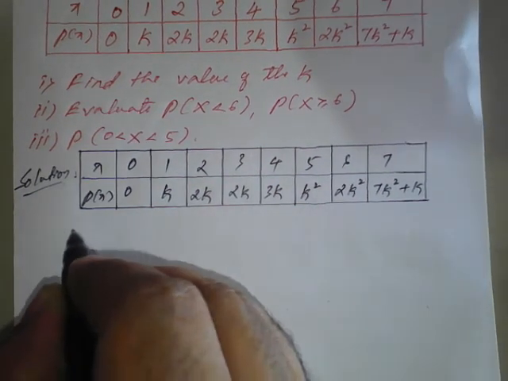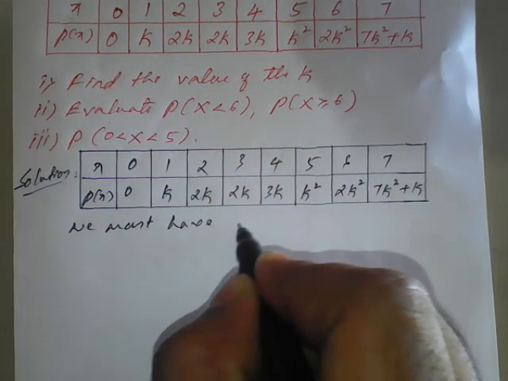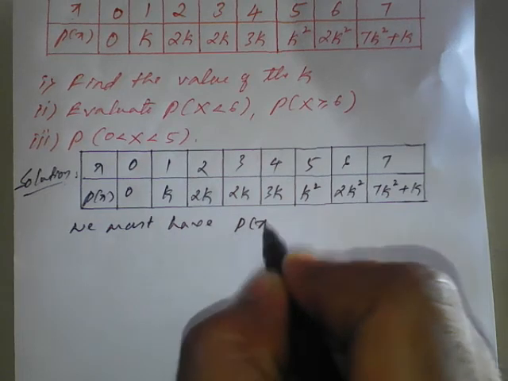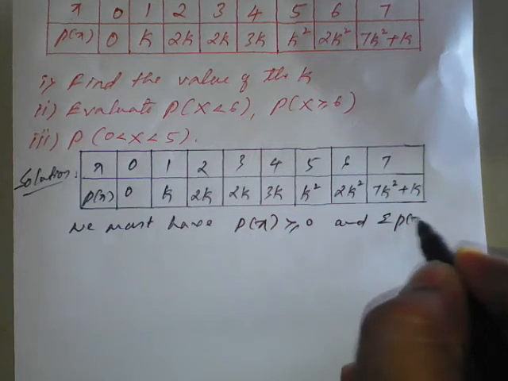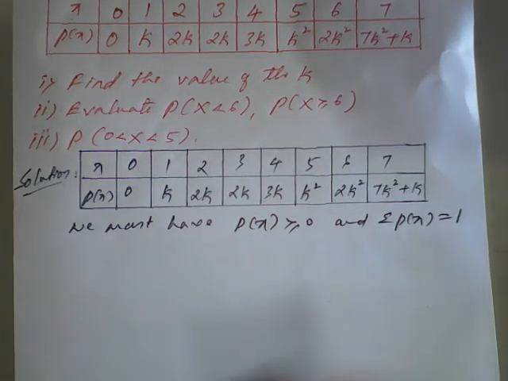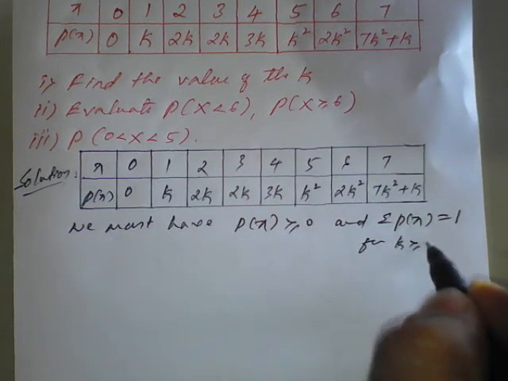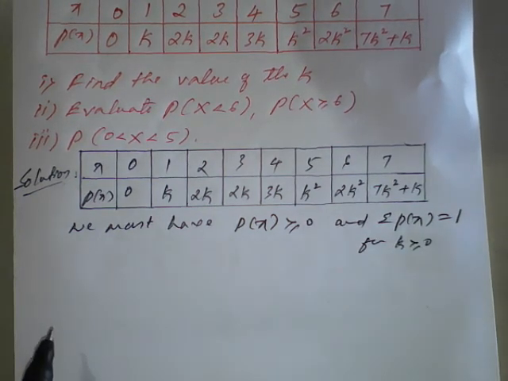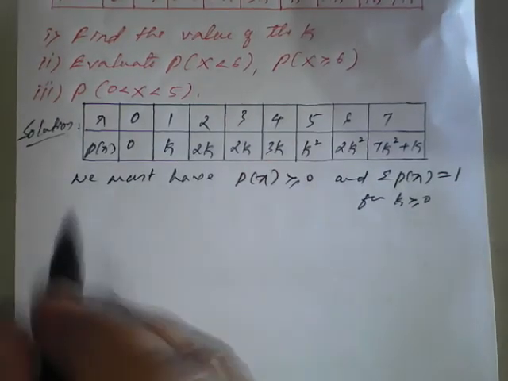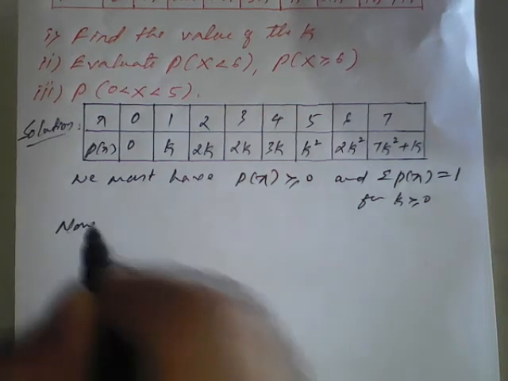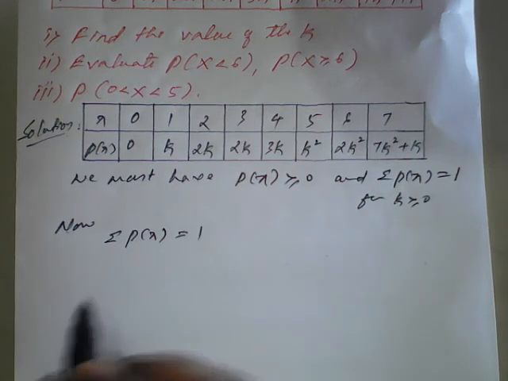So we must have P of x greater than or equal to 0, and the second condition, the summation of P of x should be 1. If k is greater than or equal to 0, if it is positive, the first condition will be satisfied. So by using the second condition we have to get the value of k here. Now summation of P of x is equal to 1. I have taken the second condition.